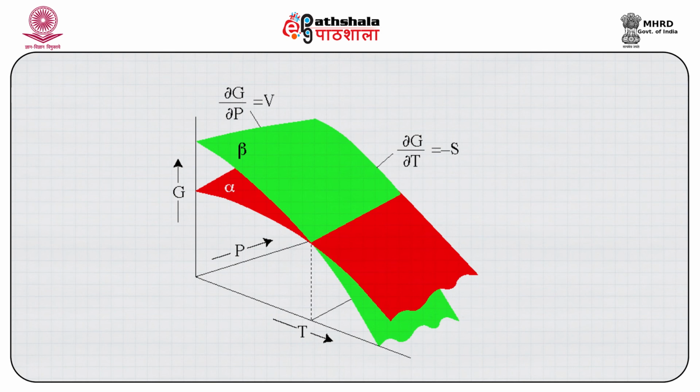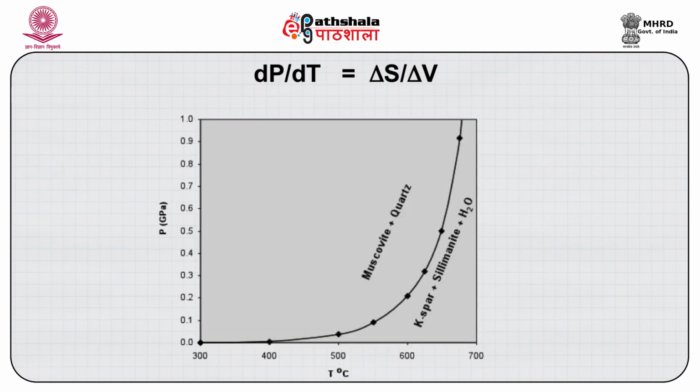So if we write the reaction muscovite plus quartz equals potash feldspar plus sillimanite plus water, then the ΔV at low pressure will be much larger than ΔS. Then what happens? Look at this equation. If ΔV is much larger, then this value tends to 0, so the slope will be almost flat.